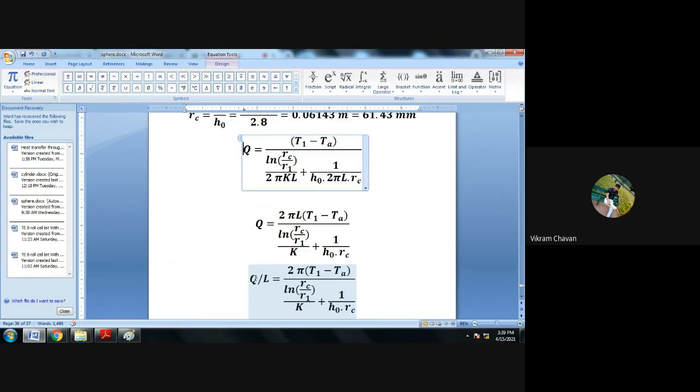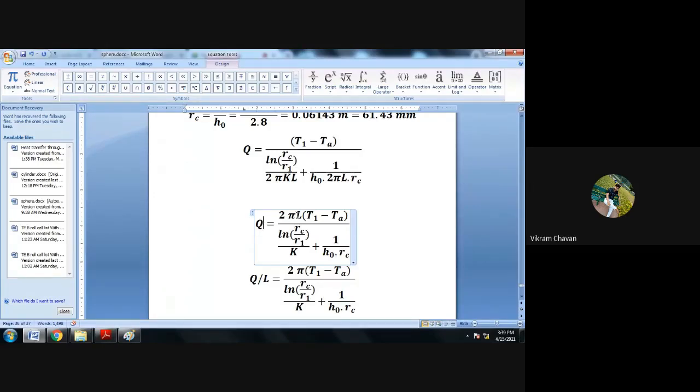Getting everyone what we have done? L, length of the pipe is not provided. So in case of wall, we are saying that if the area is not provided, then take that area on the another side. We will get the heat transfer rate per unit area, that is nothing but heat flux. So in this case, we are taking this L on the another side, so it will become Q by L, so that we will get the heat transfer rate per unit length.